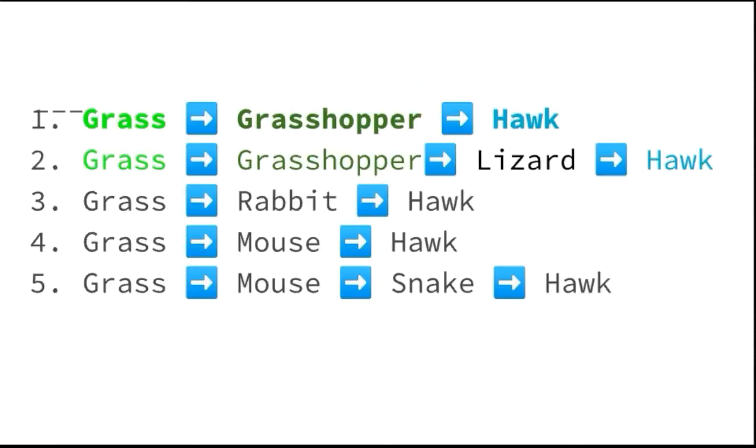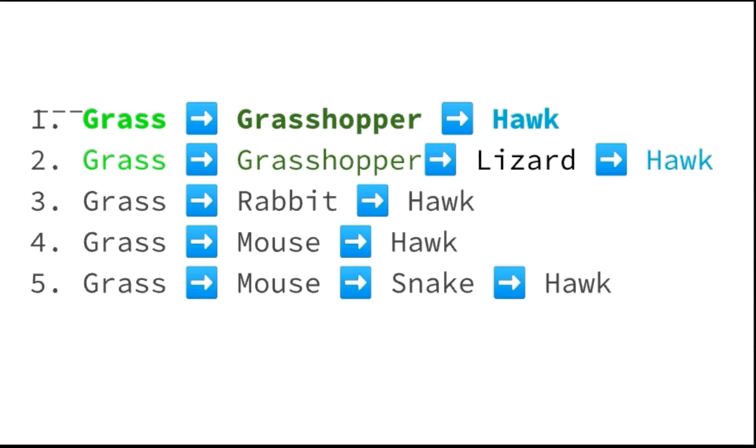So see here the 5 linear food chains of a grassland food web. This is a good example of a food web. In a grassland ecosystem, grass is eaten by grasshopper, rabbit and mouse, right? And grasshopper is eaten by lizard, which is eaten by hawk also. In another food chain, the rabbit is eaten by hawk, and mouse is eaten by snake, which is eaten by hawk.